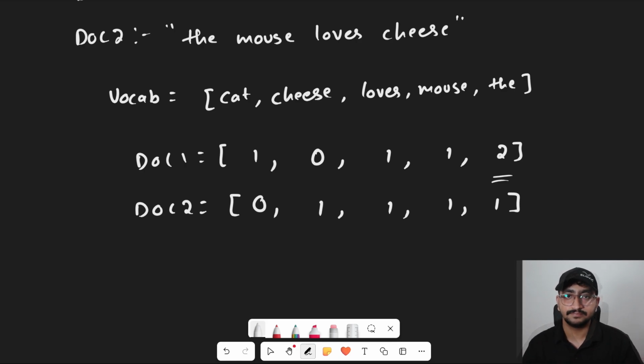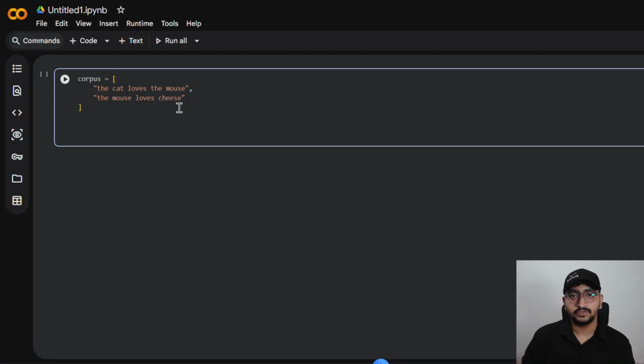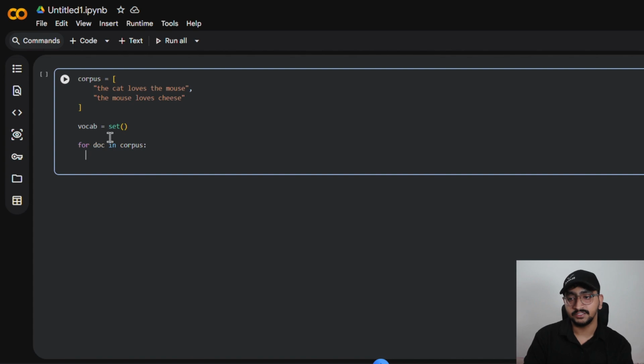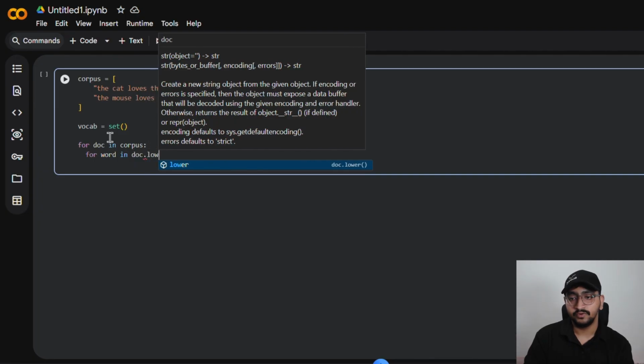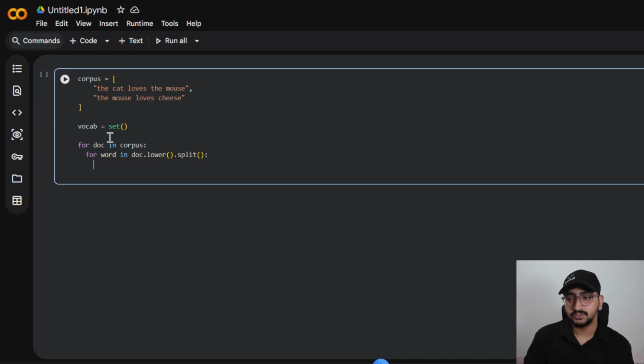But before we look at the math behind TF-IDF, let's jump into our IDE and code bag of words from scratch. Alright, we are in Google Colab and I have already written our corpus in a Python list. Now as we learn, we have to first identify all the unique words from our corpus. We'll first create a variable called vocab and assign it an empty set which will drop any duplicates. Next, we'll write a loop to go through each document in our corpus. Then we will again iterate through each word in our document. We will lower and split it in order to get each word. Then we will simply add it to vocabulary.